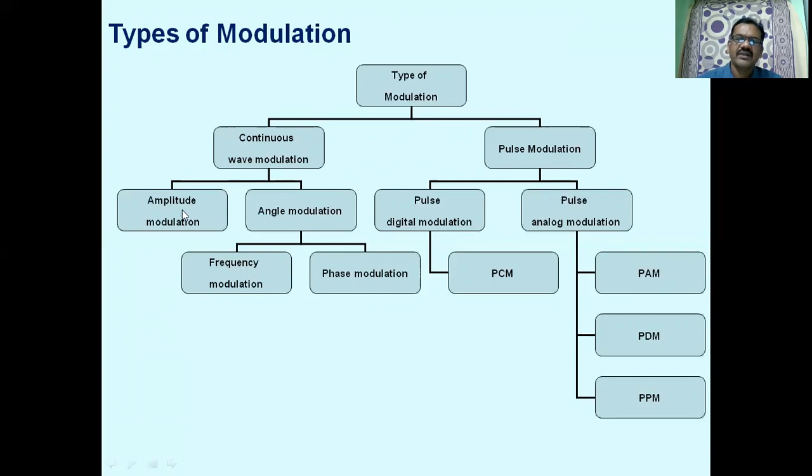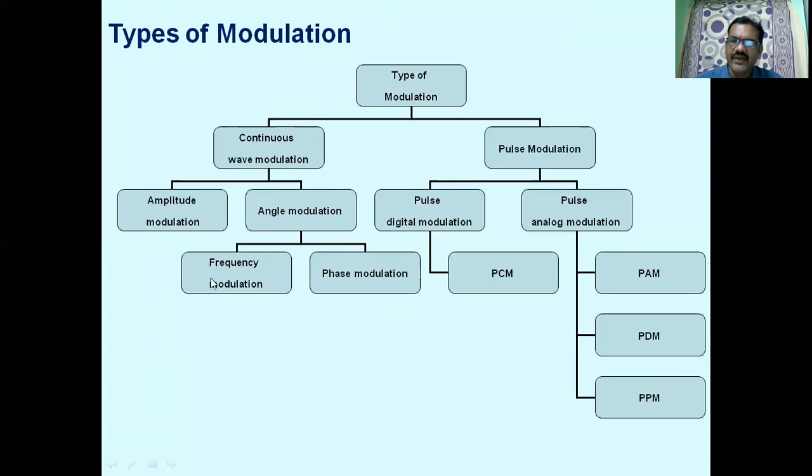All right. In amplitude modulation, the amplitude of the carrier is varied in accordance with the amplitude of the message. Whereas in angle modulation, the angle of the carrier is varied in accordance with the amplitude of message signal. There are two parameters in the angle, frequency and phase.